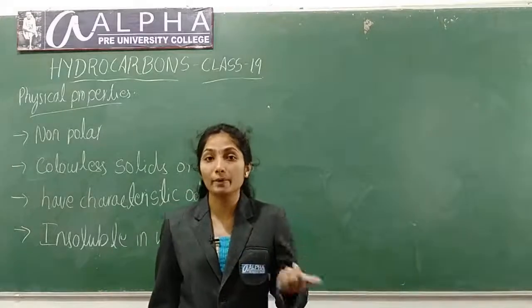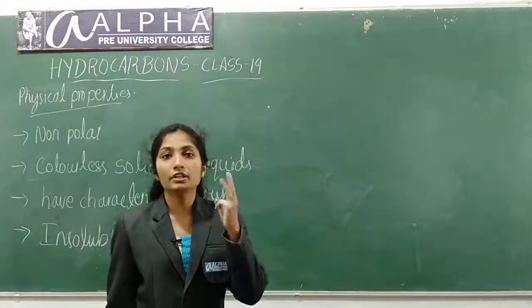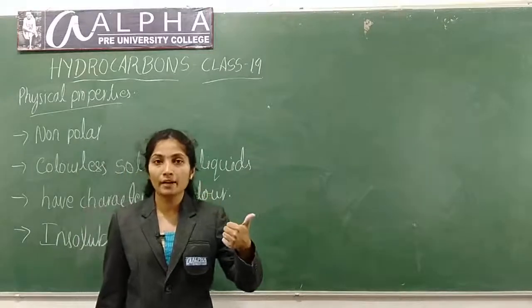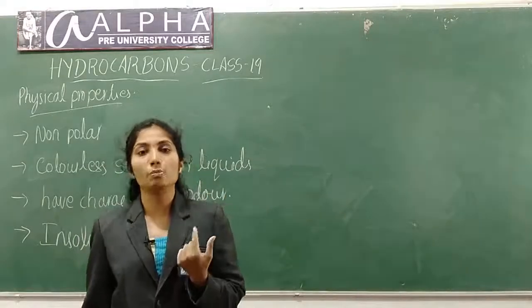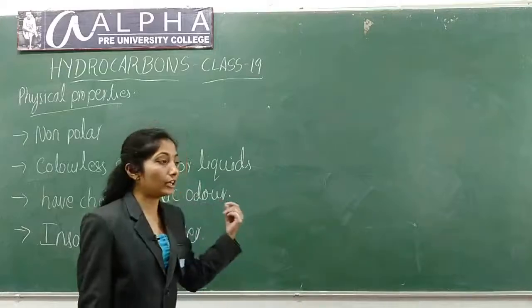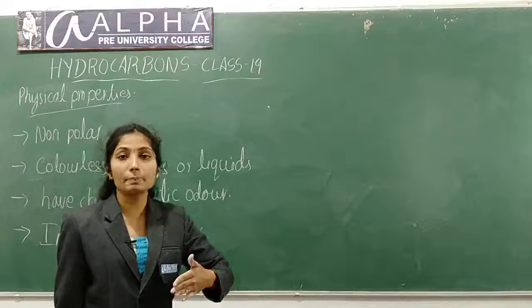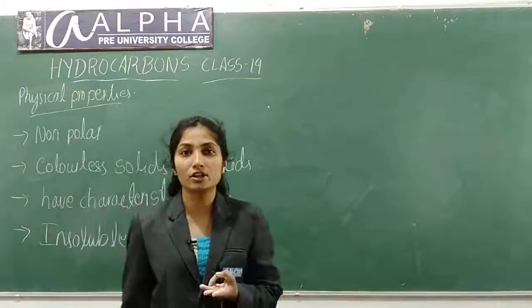In today's class we have learnt about aromaticity, in which we studied three rules of Huckel's rule: the molecule should be planar, it should contain 4n plus 2 pi electrons, and the electrons should be delocalized. Next is preparation. We have learned three methods.